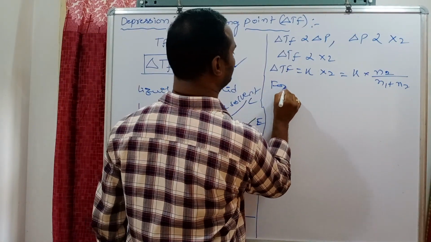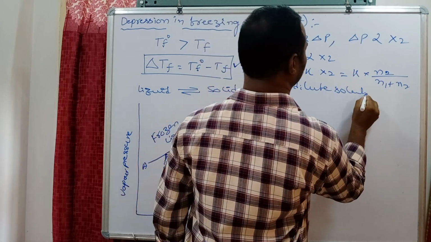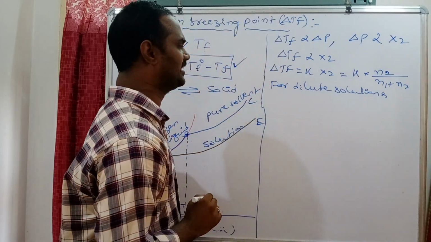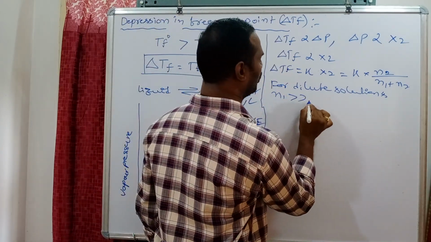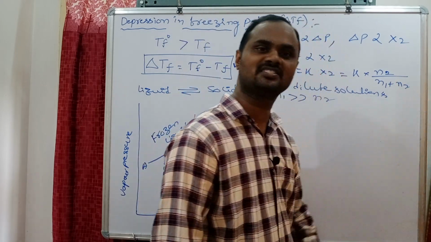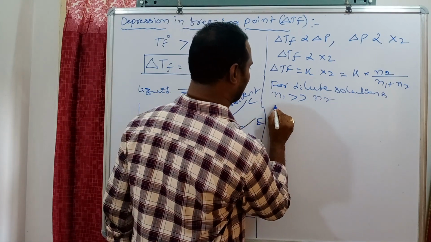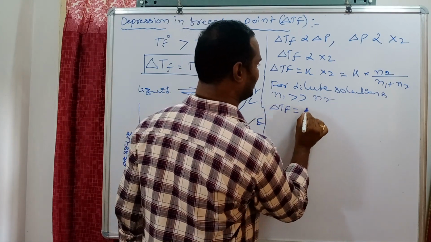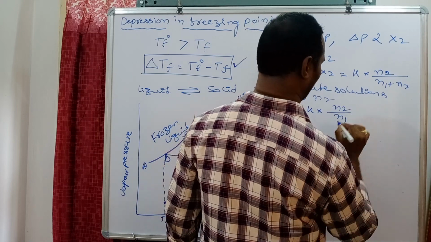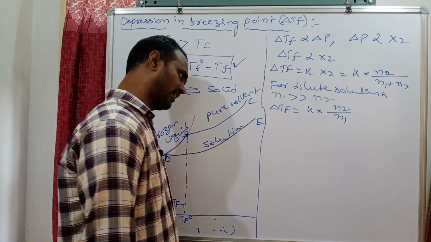For dilute solutions, N1 is much greater than N2. So in the denominator, N2 is negligible as compared to N1. So this equation we can write again as delta Tf = K into N2 by N1, number of moles of solute by number of moles of solvent.